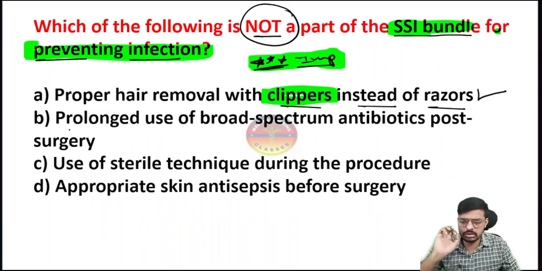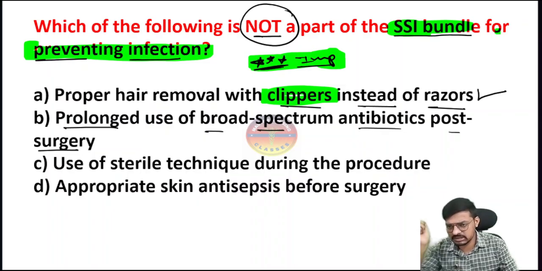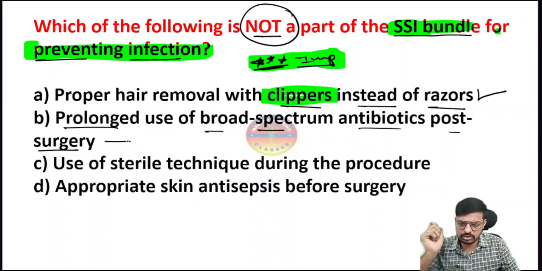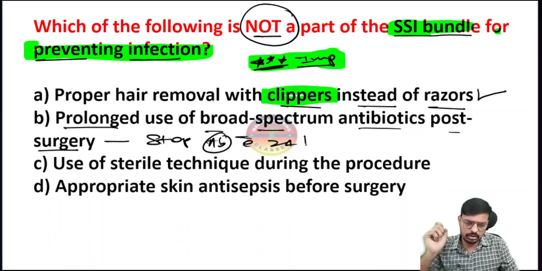Then option B says prolonged use of broad spectrum antibiotics post surgery, but you know the guidelines say that you have to stop antibiotics within 24 hours after surgery.